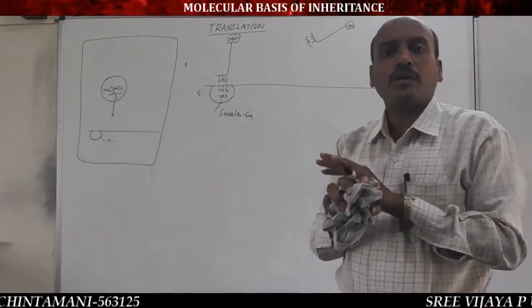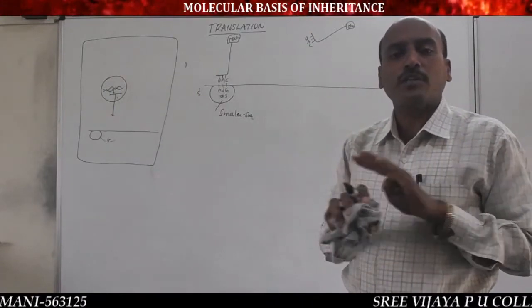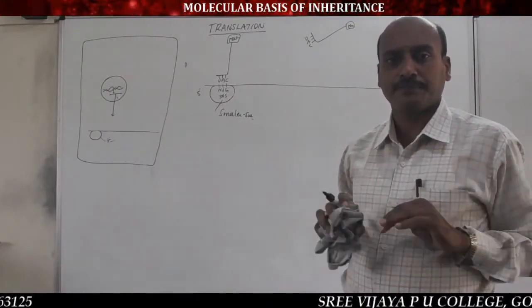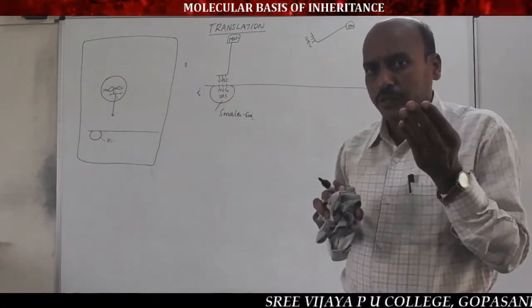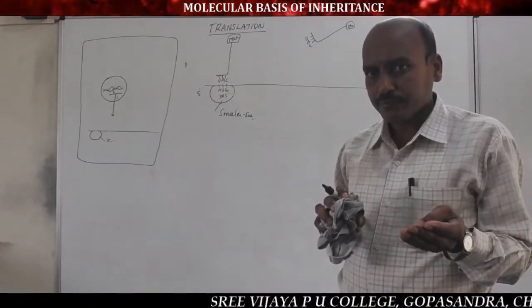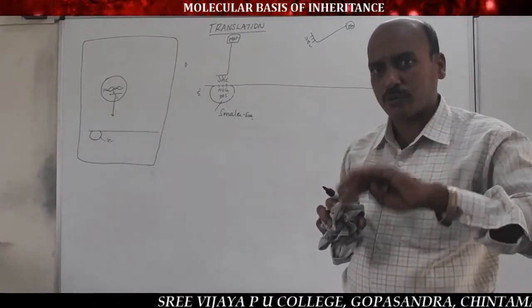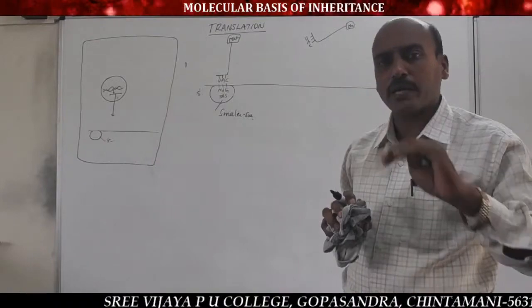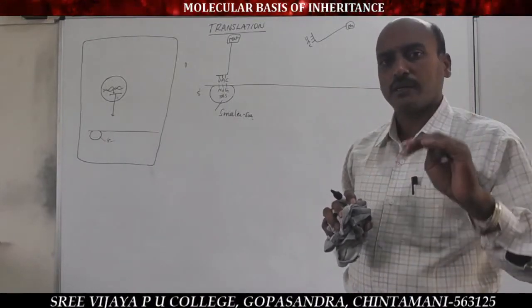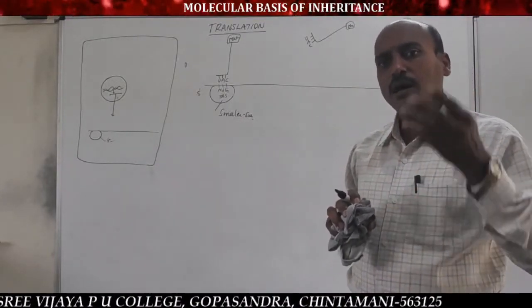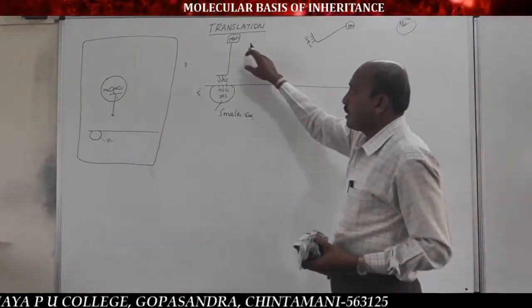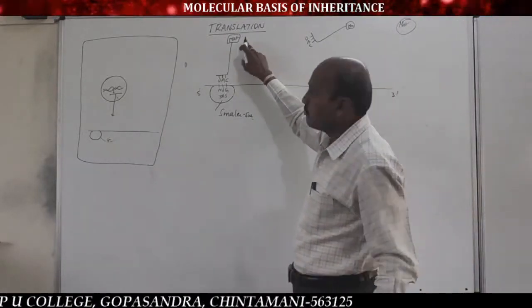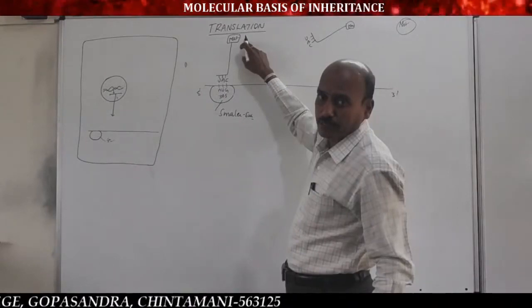So the coding of methionine amino acid is finished, because the AUG codon binds to the UAC anticodon, finishing the coding of AUG with the UAC anticodon by methionine amino acid. That means the coding of methionine amino acid is finished.